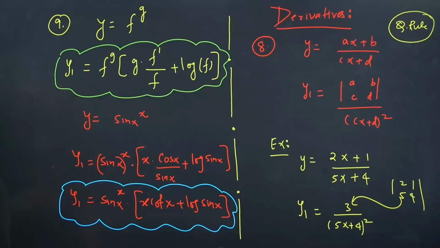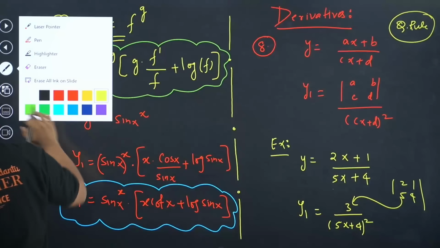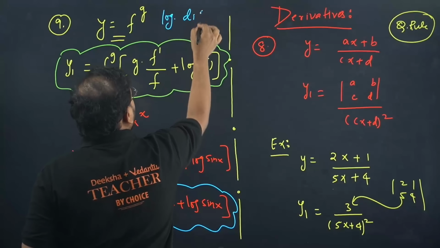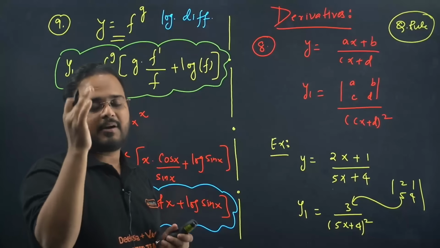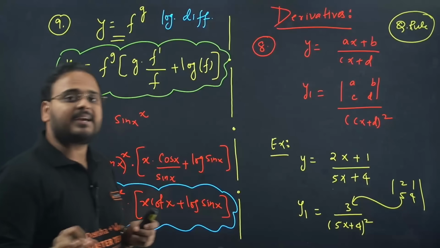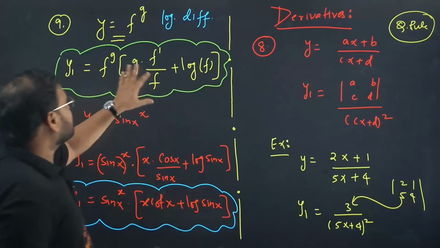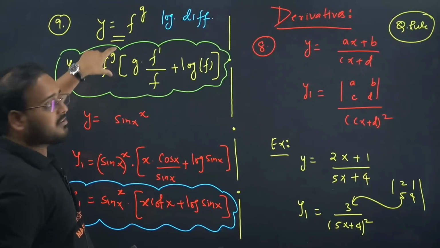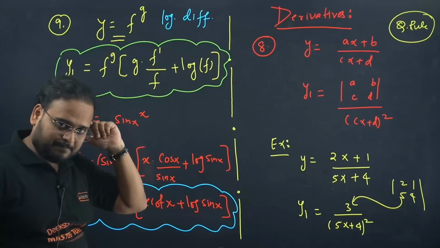Okay, next one. Y equal to f of g. This is the case of logarithmic differentiation. Okay, so you know how to take the solution. Y equal to f power g is there. Take log on both sides and then differentiate. That also is the correct method. But this is the result after that. Y1 is given by f power g. Same, you're going to write f power g. Then you'll keep g as it is. Differentiate f dash divided by f. Listen to me.